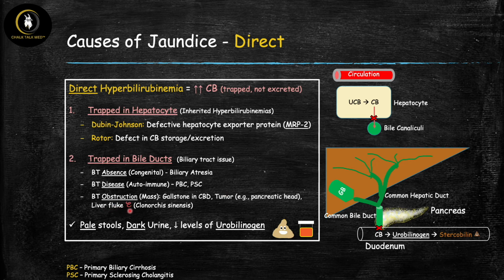And the third one is a liver fluke, which is basically a parasitic worm. It is not common in the US, but it is very common in East Asia. Its name is Clonorchis sinensis, and this one has a propensity to infect the bile ducts, and just by its presence and infection here, it can lead to obstruction and high levels of conjugated bilirubin.